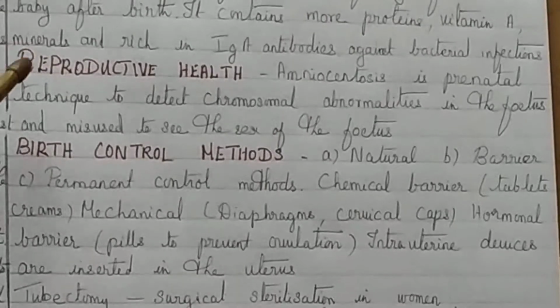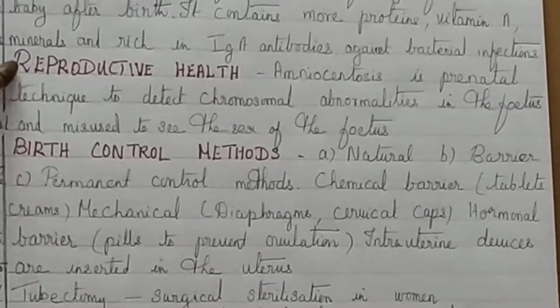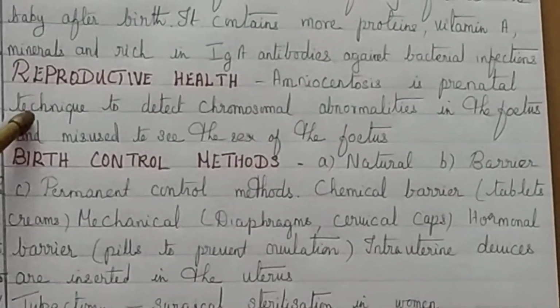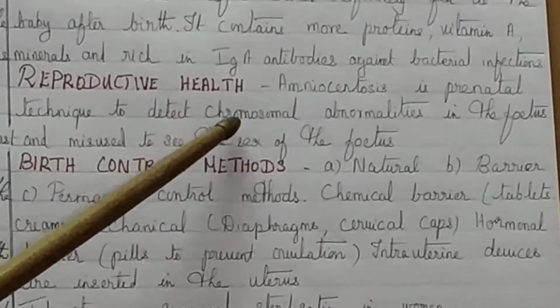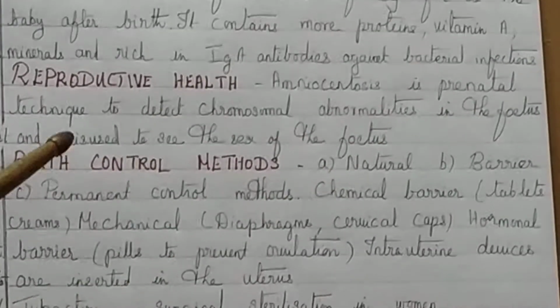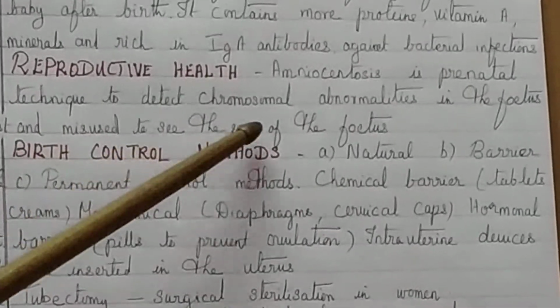The next topic is reproductive health. Amniocentesis is a prenatal technique to detect chromosomal abnormalities in the fetus, and this technique is misused to see the sex of the fetus.